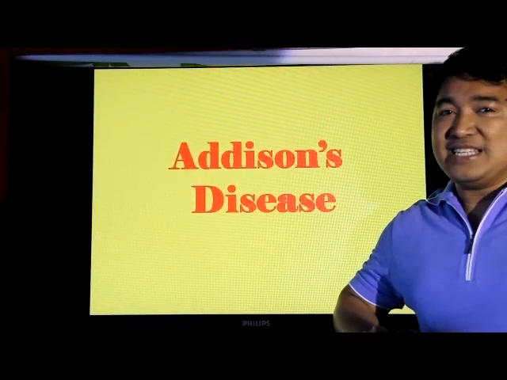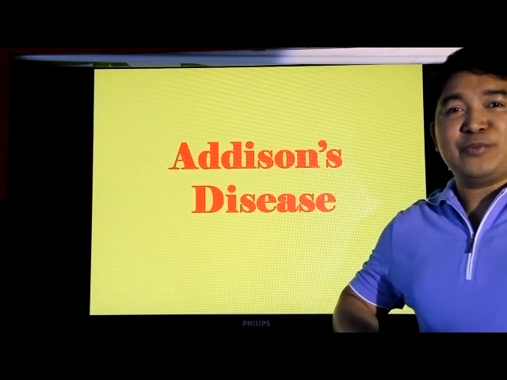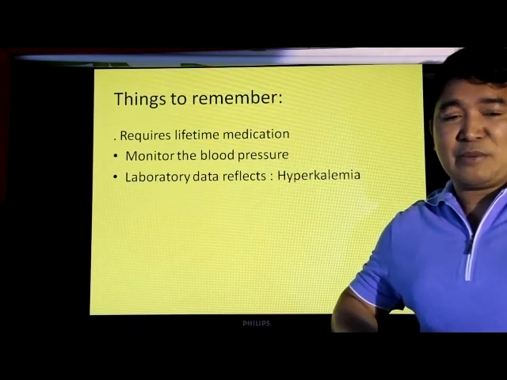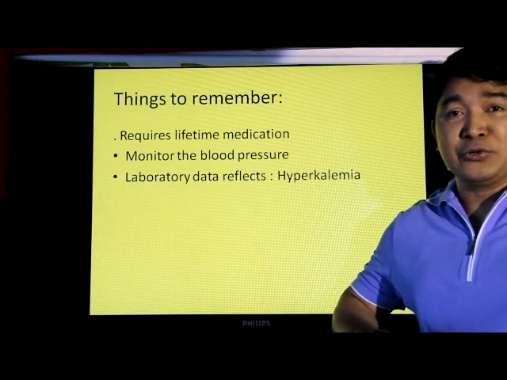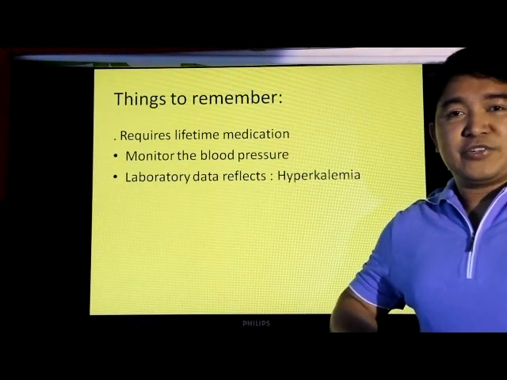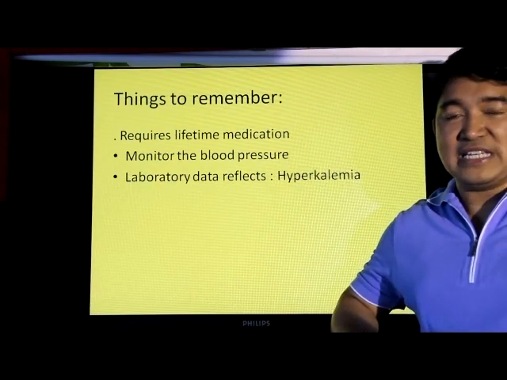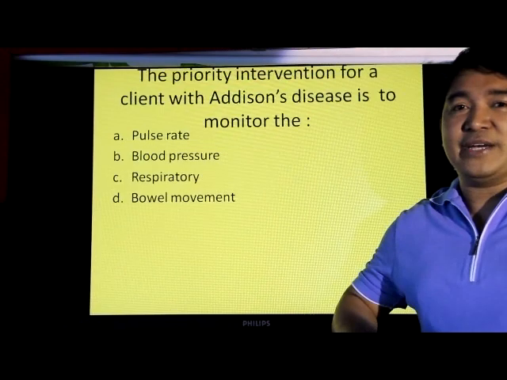The next disease is Addison's disease. Addison's is an endocrine problem involving the adrenal glands. What are the things that we need to remember? It requires lifetime medication just like any other neuromuscular or neuroendocrine disorder. Monitor the blood pressure because hypertension could become life-threatening in a client with Addison's disease. And of course, the laboratory data reflects hyperkalemia.